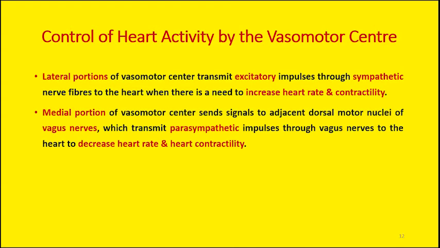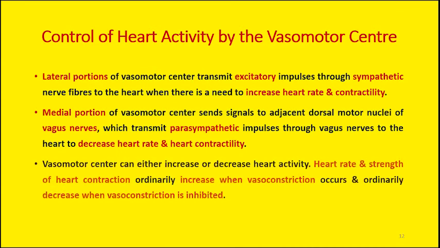So different portions of the vasomotor center transmit different types of signals. The lateral portion is responsible for excitatory signals, and the medial portion is responsible for transmitting the parasympathetic inhibitory signals. So heart rate and force of contraction can either increase or decrease, right?